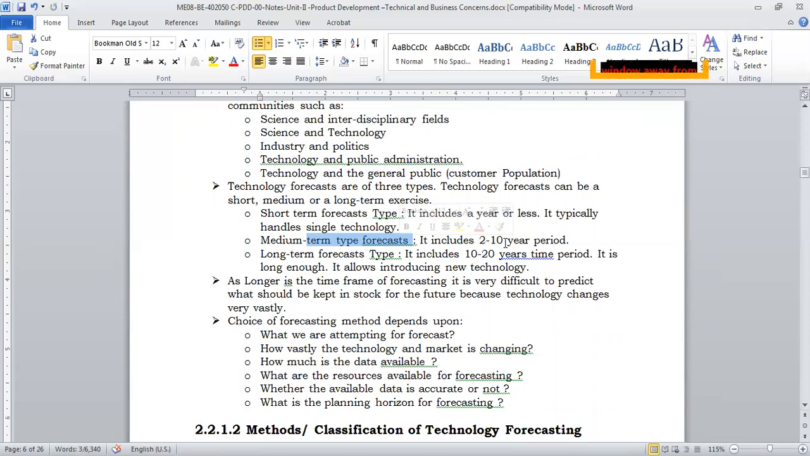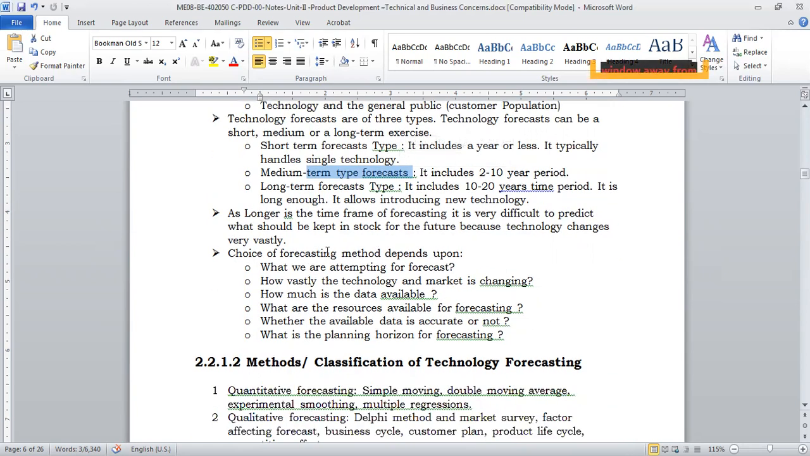Obviously, prediction for a longer period is very difficult. It is very challenging and not very reliable, but some people have a vision for that. Some people can see what will happen in the future. But because changes in technology are happening so fast, long-term forecasting is difficult.